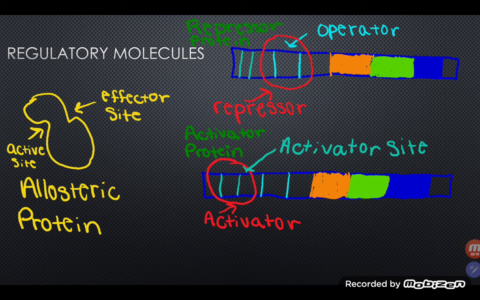A repressor protein binds to the operator and blocks RNA polymerase from binding, which results in transcription being turned off. Activator proteins bind to the activator site, resulting in increased binding of RNA polymerase and transcription is turned on.